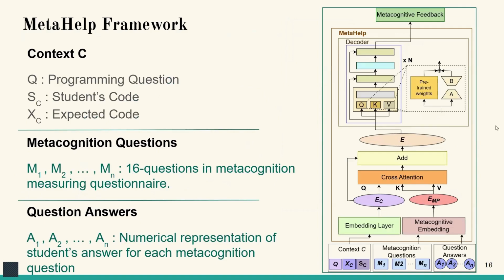After obtaining this metacognitive embedding and the context embedding, which includes the programming questions, run code, and expected code, we obtain the cross attention between them and pass them as an input to the decoder-only model, which we train using LoRA adapters, and it will generate the metacognitive feedback. We use cross-attention to align contextual code features with the relevant metacognitive behaviors of the students. The final merged representation helps the model focus on both what the student did and how they think.